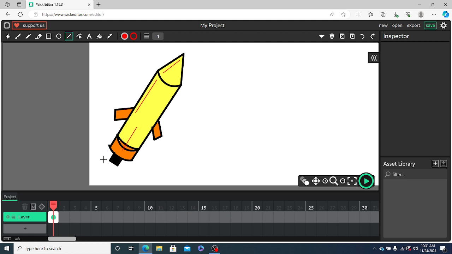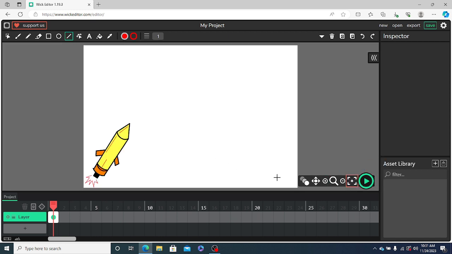So now let us create a smoke for this rocket while launching. So let's now recenter this. So your rocket is ready.